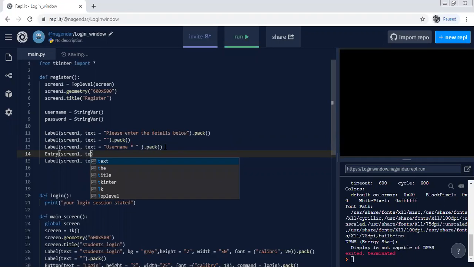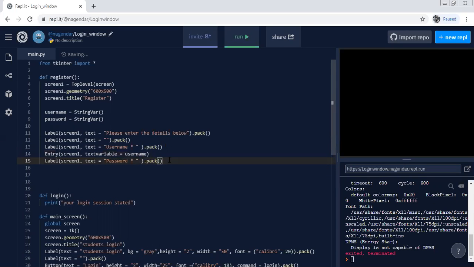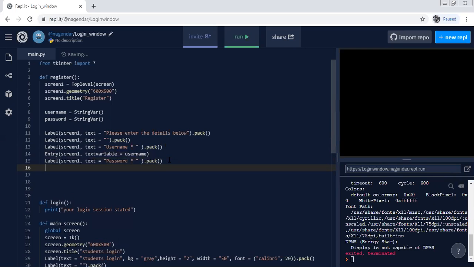Text variable equal to username. Right? So text variable, which is username, same thing we have to define the entry for this one also.